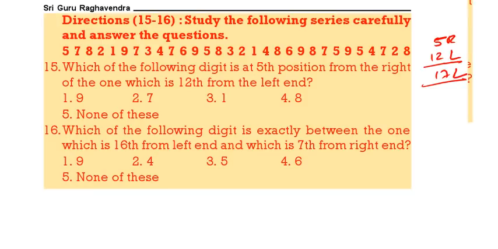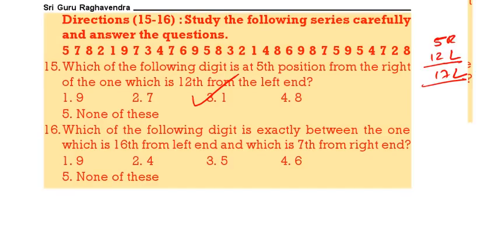So what is the 17th from left hand? 3, 6, 9, 12, 15, 16, then 17th one. So 3, 6, 9, 12, 15, 16th one, to 17th one is 1. 3 is the correct answer.